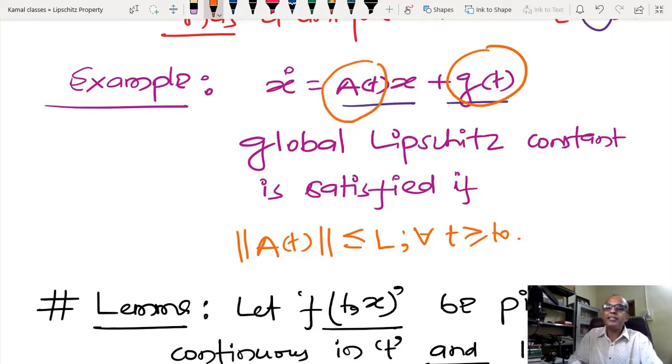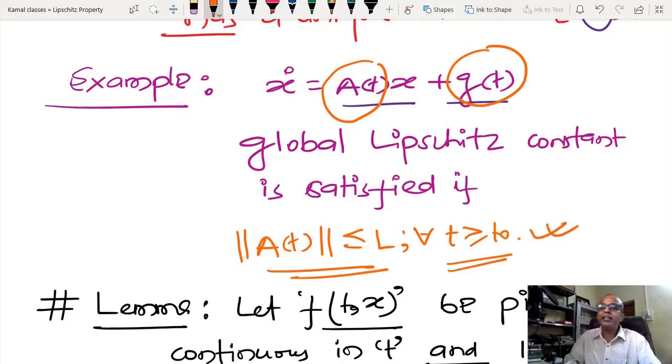The only condition is that, since it is piecewise continuous in t, at should be bounded by L for all t greater than or equal to t0. That is the condition from piecewise continuity in t. So even if a time varying system is affected by any time varying disturbance, the solution will always exist. So using that theorem, I can give the guarantee.